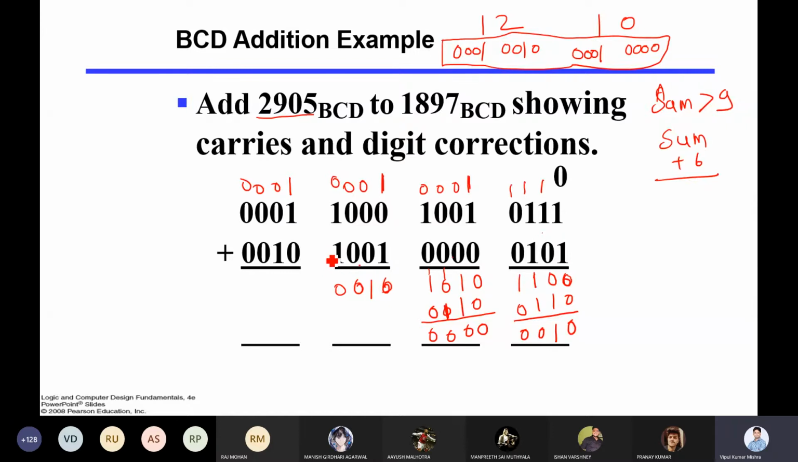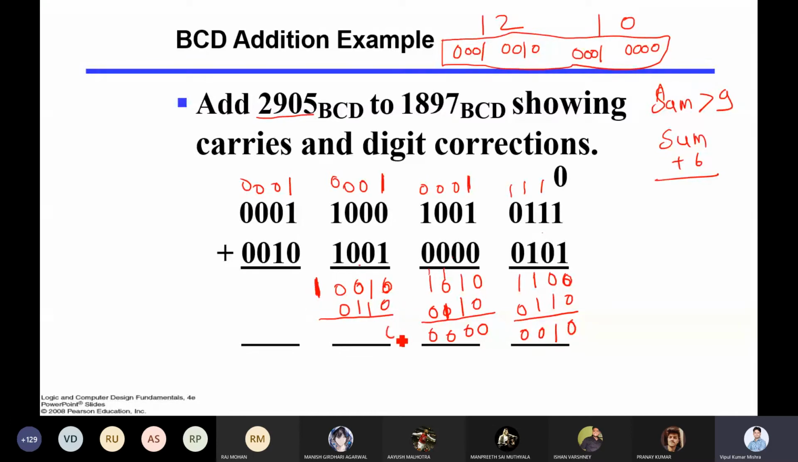In that case, now look into this number, the entire number. Is this more than 9? Yes, it is more than 9. So what do you have to do? You have to add 6 here, 0110. If you look into the entire number, it will be more than 9. So you will add 6 here.